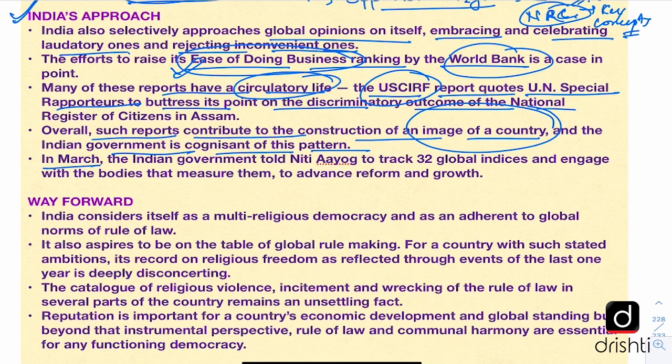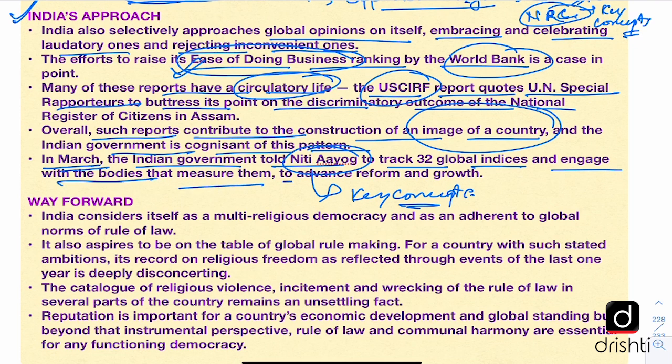In March 2020, the Indian government told NITI Aayog. NITI Aayog is also a very important institution, and we'll see it in the key concept section today. The government has asked NITI Aayog to track 32 global indices and engage with the bodies that measure them to advance reforms and growth. So the Indian government is also cognizant that sometimes these reports point out certain things from which Indian government agencies can learn and improve their processes.